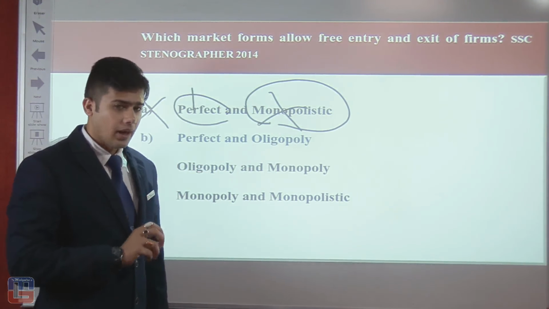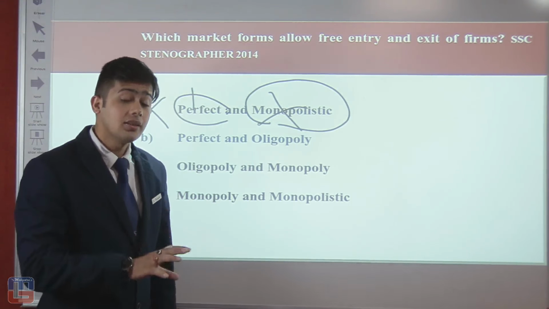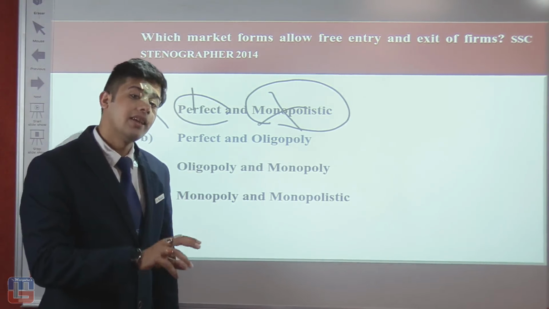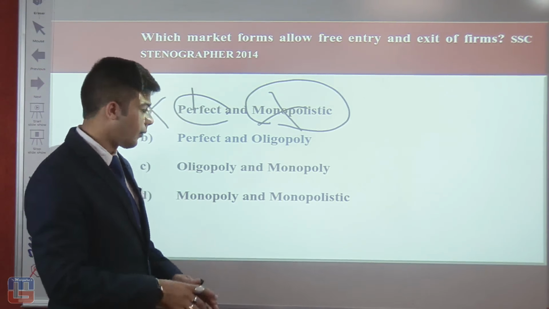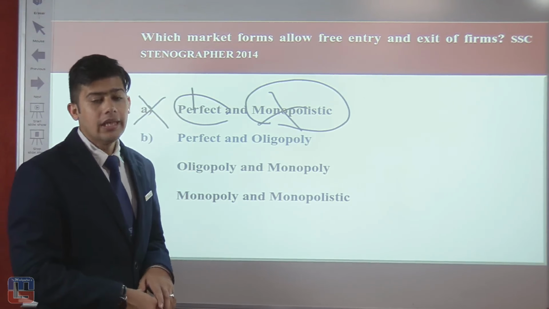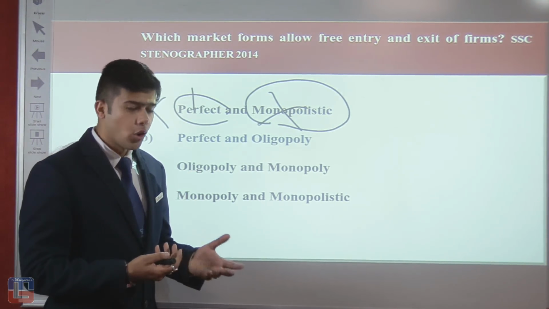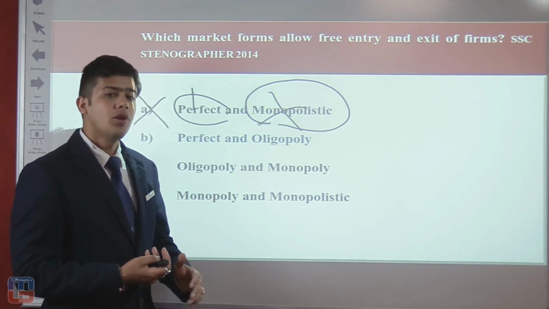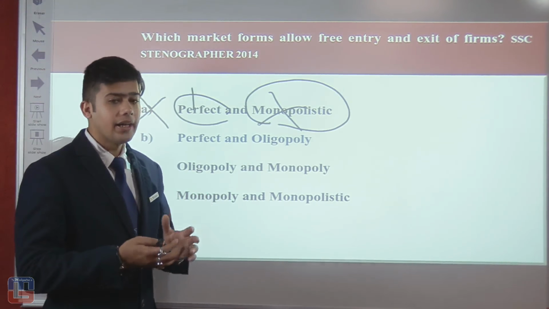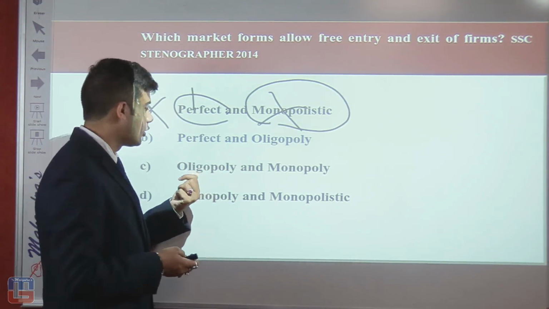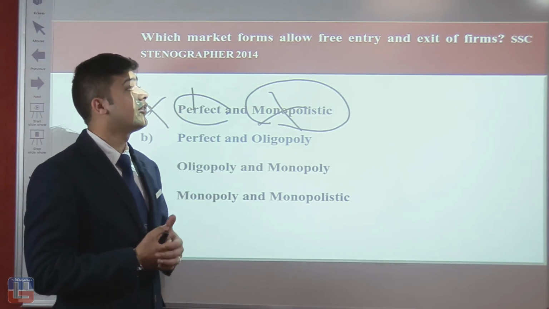Option C, oligopoly and monopoly. Now, if there is a market in which there are few sellers, those sellers should be more than two, but they are very few in number and they provide products in a market. For example, if we discuss the example of oligopoly, then the cola companies, Pepsi and Coca-Cola, are few in number. There are only 2 to 3 participants, 2 to 3 majority leaders in a market. So that particular market comes under the oligopoly, and there is not a free entry and exit of firms.